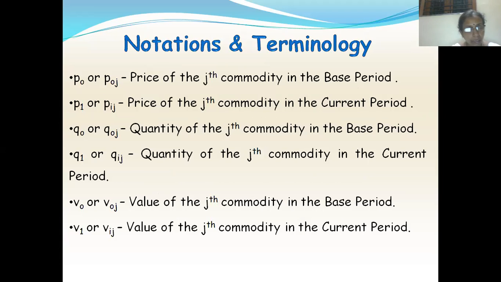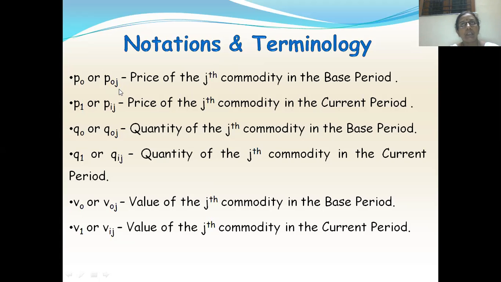Before going in depth into these index numbers, let us be familiar with the different notations and terminologies we'll be using. Small letters always denote the value, and if it is an index number, we'll denote it as capital P. Here, small p with the suffix 0j, p0j, means the price of the jth commodity in the base year.